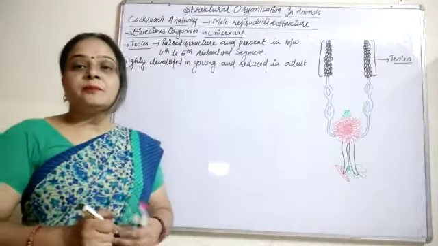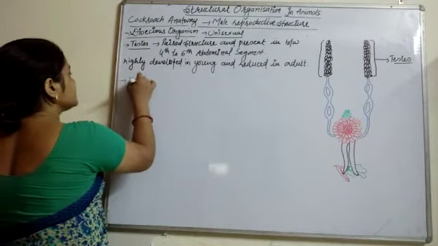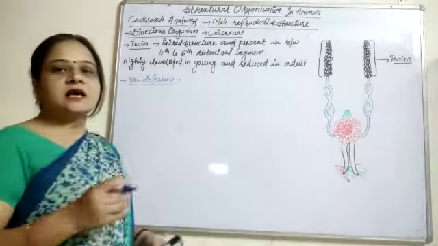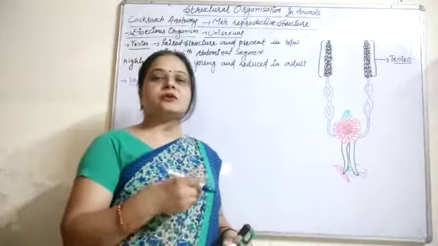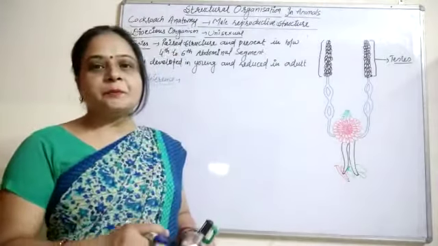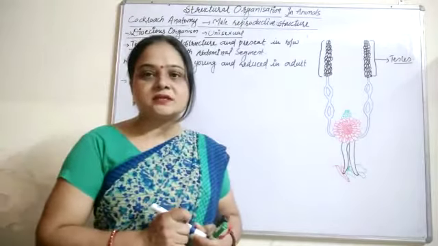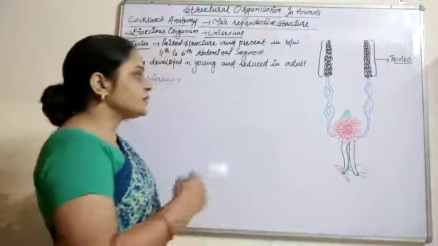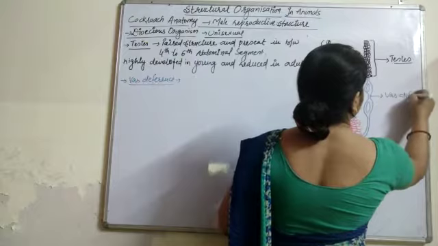Now the second part of the male reproductive structure is the vas deferens. These vas deferens are long tubes, and these tubes originate from the testis and go up to a special gland named the utricular gland, or the mushroom shaped gland. So we can label here, this part is known as vas deferens.